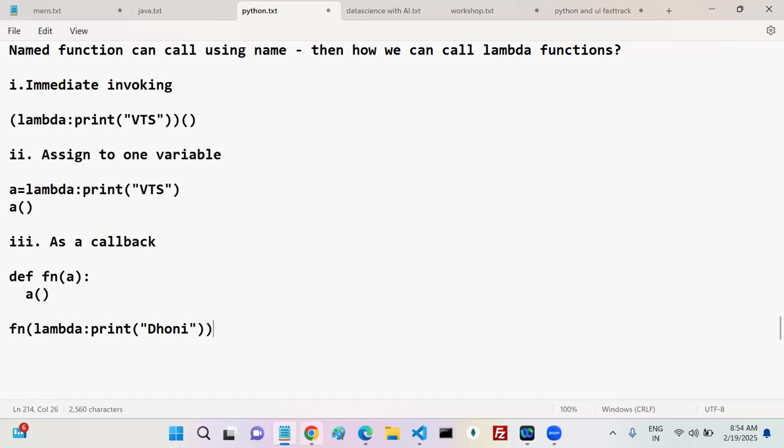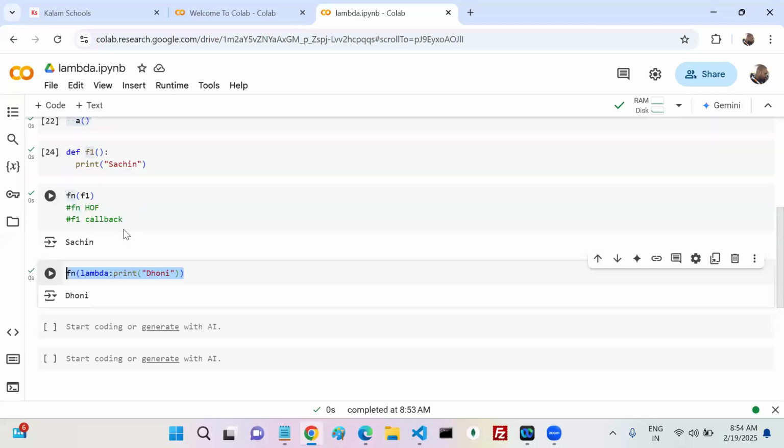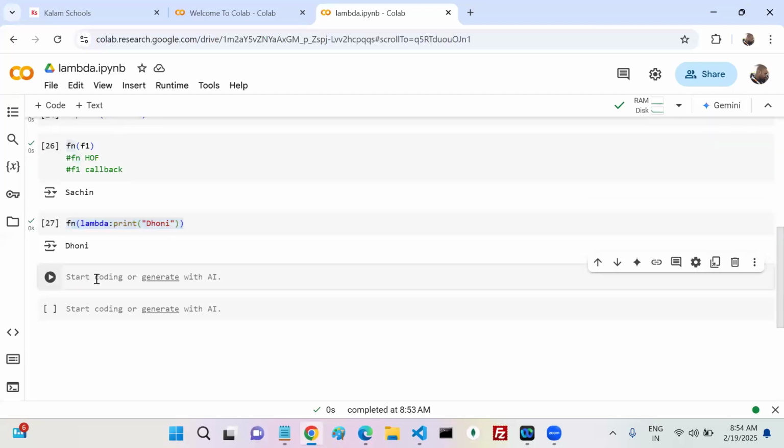So the return value, I said if you write like this. Okay, now tell me, in a lambda function only one statement is there. That statement by default is what? A return statement or not? If you call a function, that function may return a value.